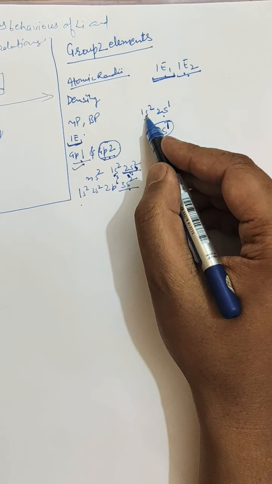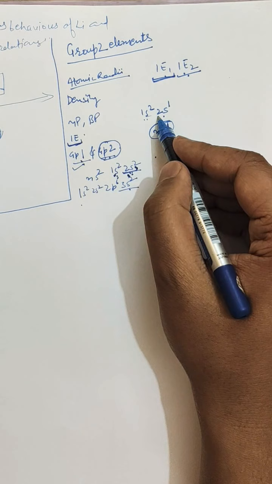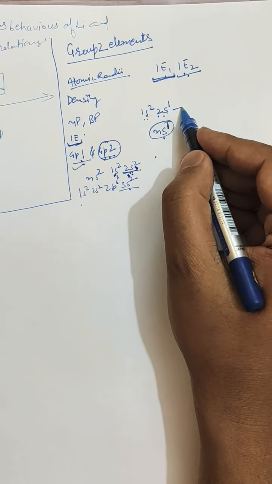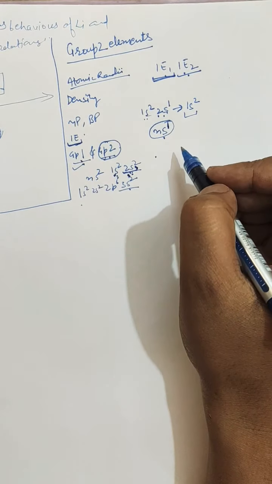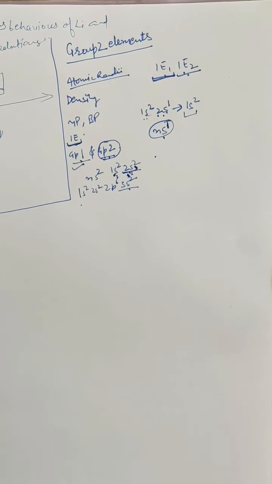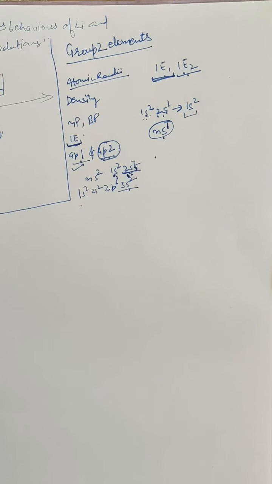For beryllium, after IE1 one electron remains, and after IE2 it is converted into 1s2. So this is the difference. In case of alkali metals, the second electron is to be removed from a cation which has already acquired a noble gas configuration. So we compare them with the alkali metals.